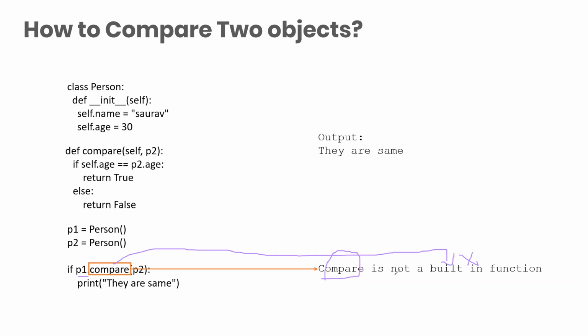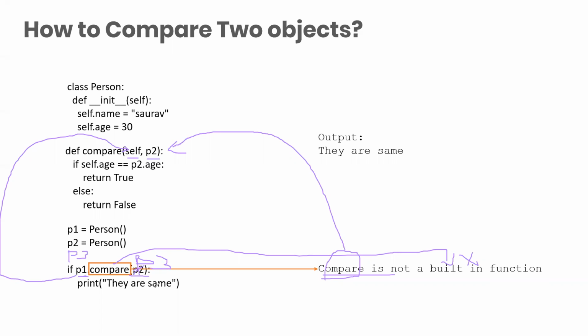So definitely we need to create a compare function. So what we are doing is creating the compare function here. Now the compare function is taking two arguments, that is self and P2. Just before this statement, compare has P1 before it and P2 after it. So it will take P1 as an argument because P1 is getting compared with any other one. We could have a P3 also here, and do P3 as a comparison. Instead of P2, we could have a P3.